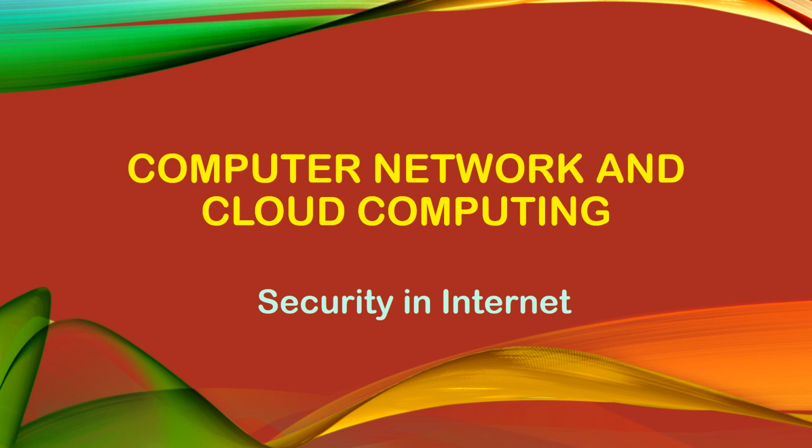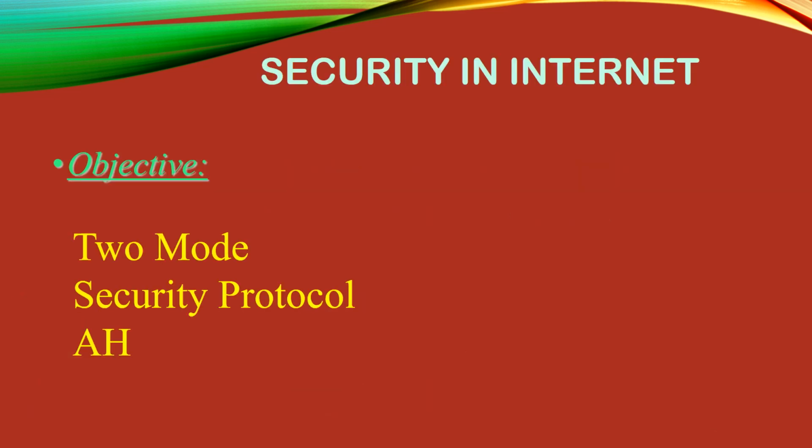before going for VPN and firewall, we need to know about IP security related some basics. So for that purpose, we will be discussing which are the two modes available, then security protocol. So in this first presentation, in part 1 of security in internet, we will be discussing these three things: modes, security protocol, what it is, and then first protocol, that is ESP. So one by one we will go through this.